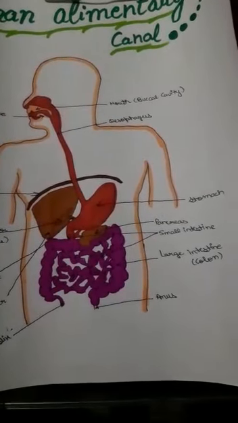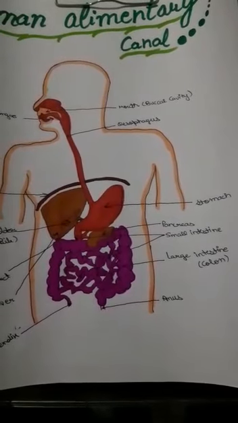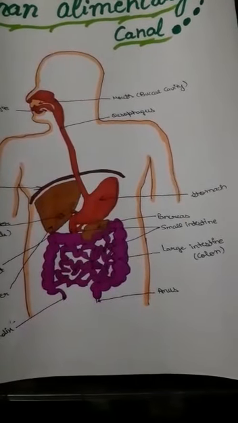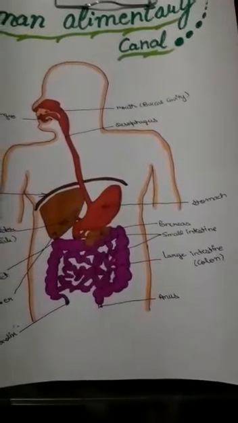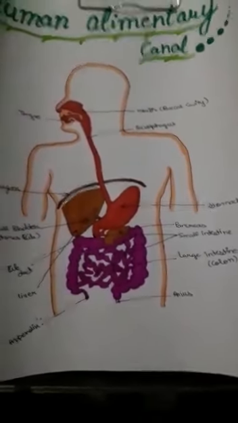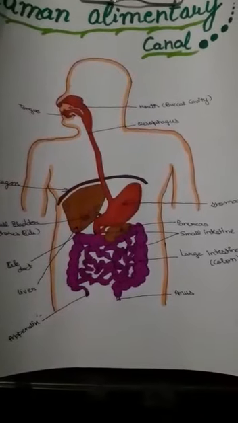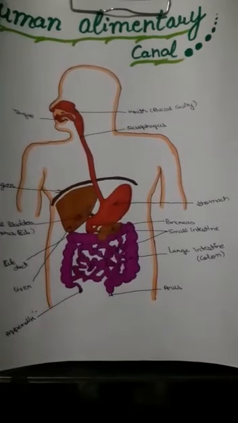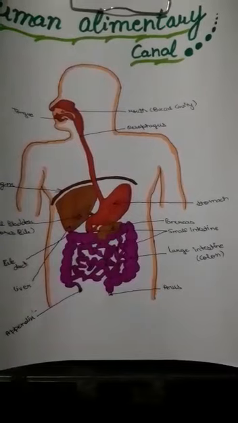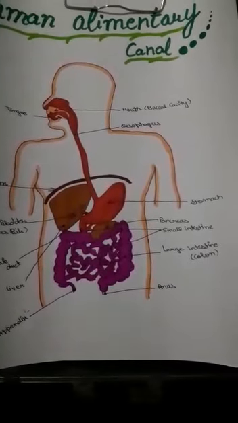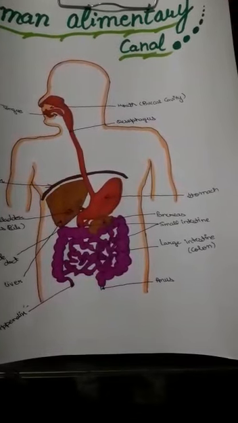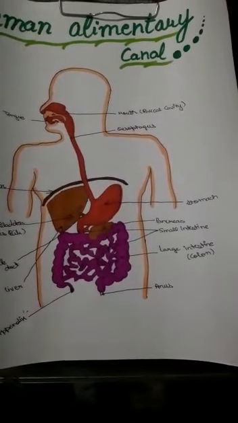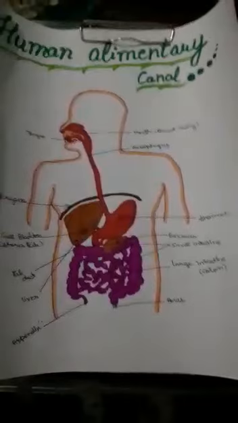It is usually around 1.5 meters, 4.9 feet, in length, which is around one fifth of the entire length of the alimentary canal. The large intestine aids in the absorption of water from the leftover indigestible food matter and compacts feces before defecation, the process of throwing the waste out of the body through the anal canal.